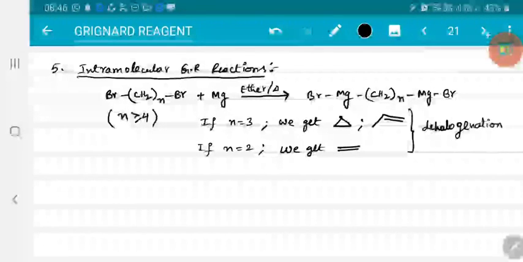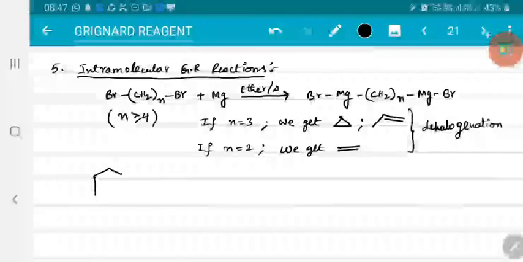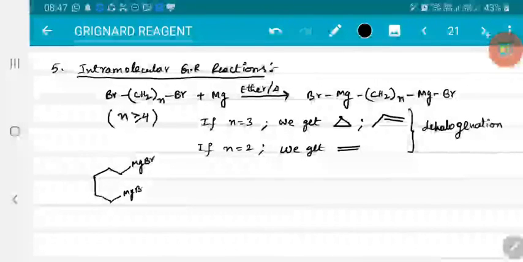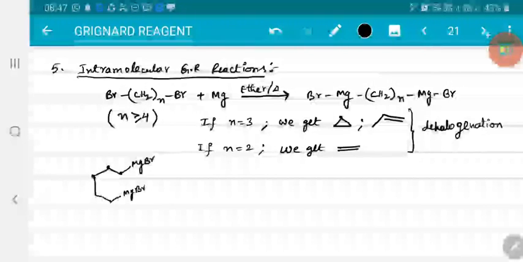Right. Similarly, when it is heated with zinc also, you will get dehalogenation. ZnBr2 is gone and you will get some alkane or alkene. Right. So when n is greater than or equal to 4, then you will get Grignard reagent. Now this Grignard reagent can show intramolecular reactions. For example, if I consider n equal to 5, so 1, 2, 3, 4, 5. So here let me take MgBr. Here also let me take MgBr.